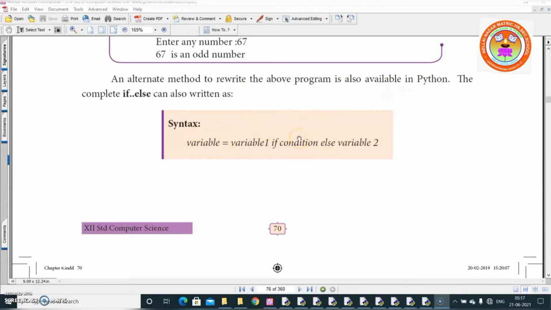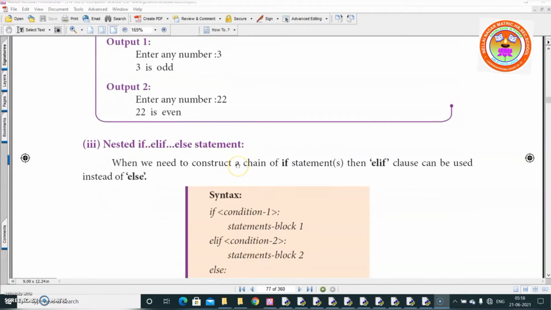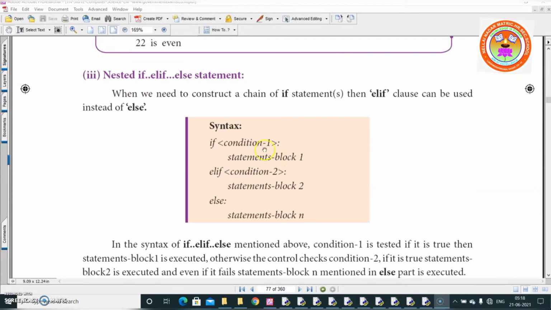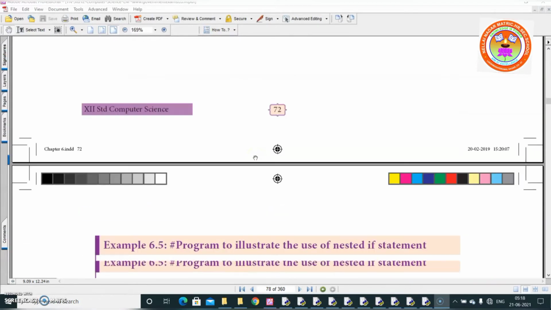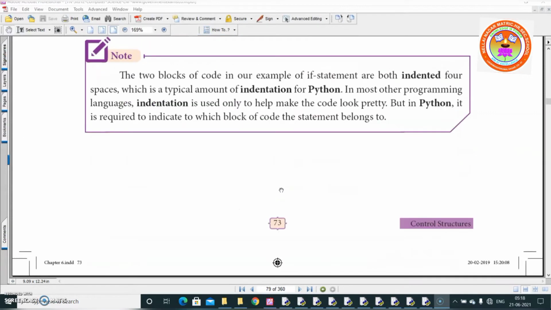You learnt already in C++, I already explained. Ternary operator. Yes, 3 operands. So I explained with example which is given in your textbook. And nested if elif statement, syntax and the flowchart along with the example which is given in your textbook, right?